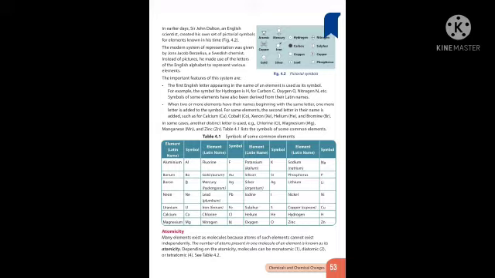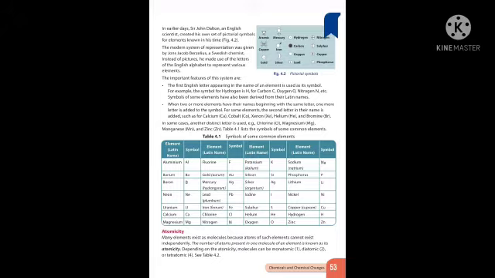So we have seen important features of the system. First, the first English letter appearing in the name of an element is used as its symbol. For example, hydrogen, first letter H, should be a capital letter. Carbon, C. Oxygen, first letter O, capital letter. Then nitrogen, N, etc.